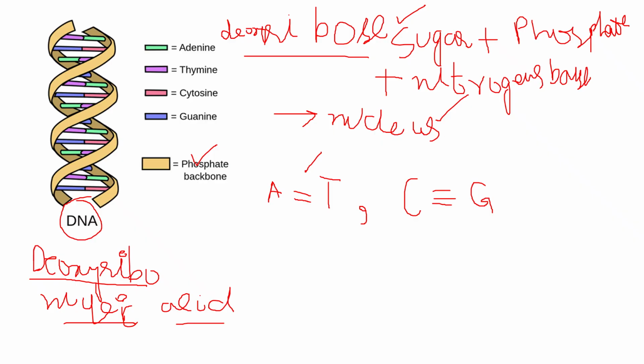Okay, so in the summary, DNA is a very sophisticated molecule and it consists of nucleotides. A new word, nucleotide, means these three components: deoxyribose sugar, phosphate group, and nitrogenous base. So what is a nucleotide? A nucleotide is a combination of deoxyribose sugar, phosphate group, and nitrogenous base. In this way, we can say that DNA is made up of nucleotides. And the fourth main point is its location, it is present in the nucleus. Then, which bonds are present in its structure? Hydrogen bonds are present between its bases.